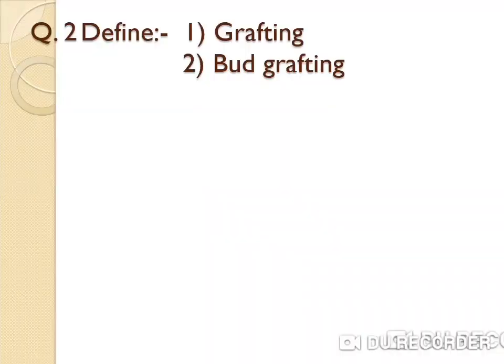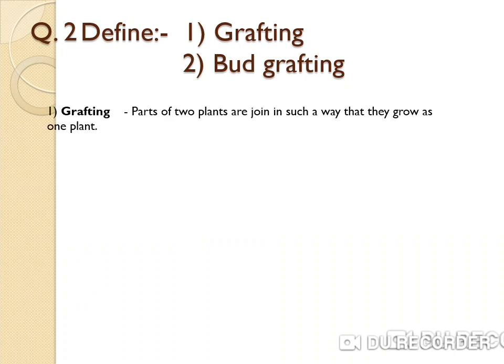Next question, define grafting and bud grafting. Grafting: parts of two plants are joined in such a way that they grow as one plant. It is a technique of transplanting a part of one plant onto another plant to form a composite plant. The supporting part of the plant is called the stock, and the plant part that is grafted is called the scion.